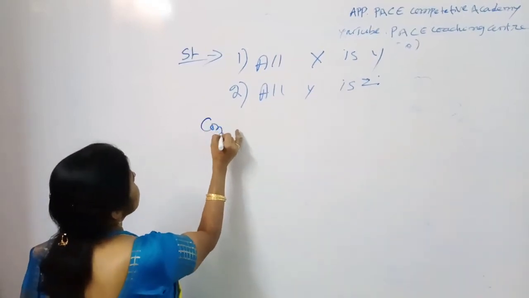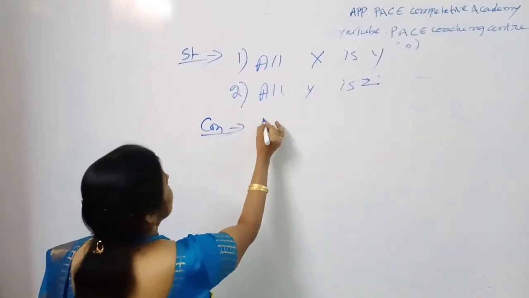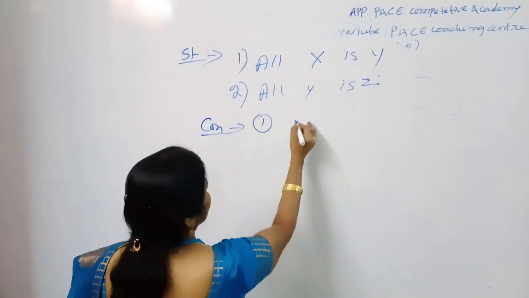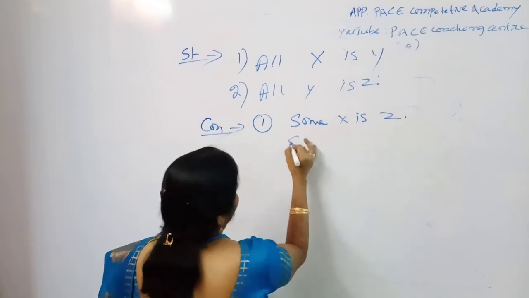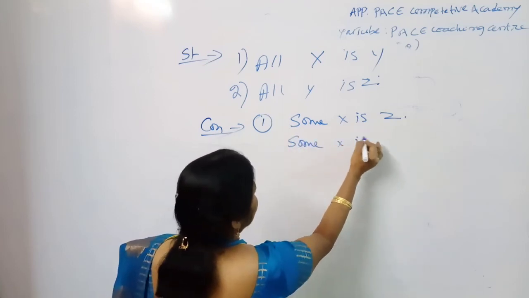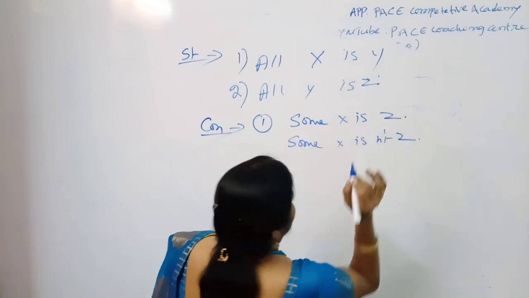But suppose the examiner gives the conclusions: the first conclusion, some x is z, and the second one, some x is not z.